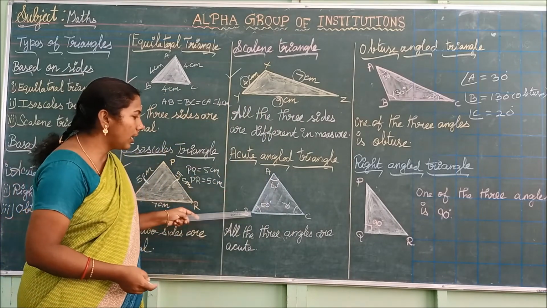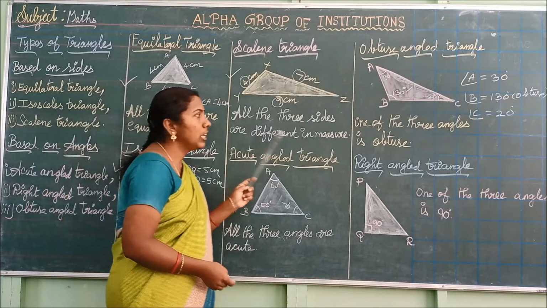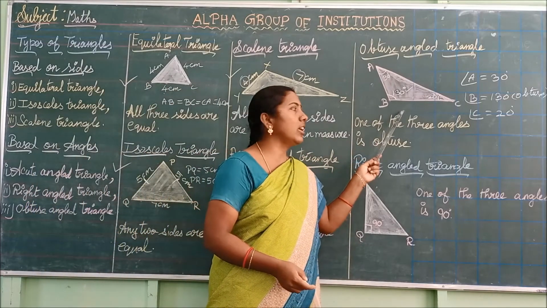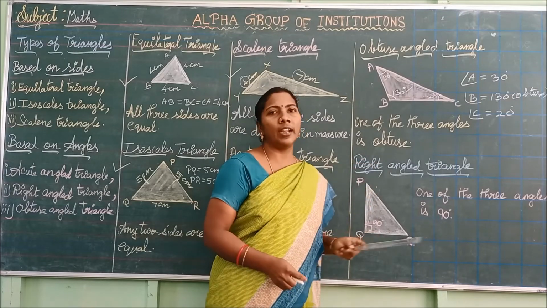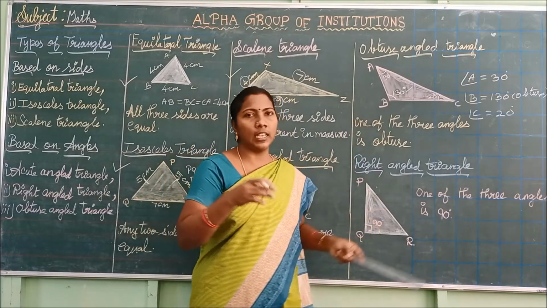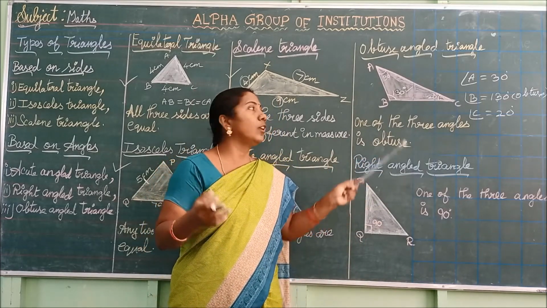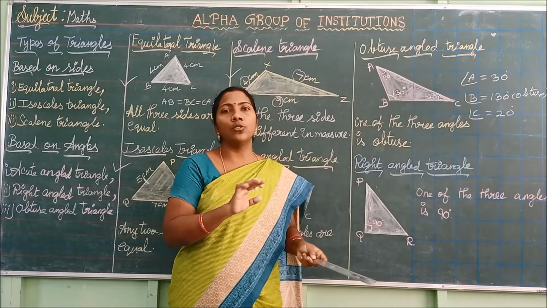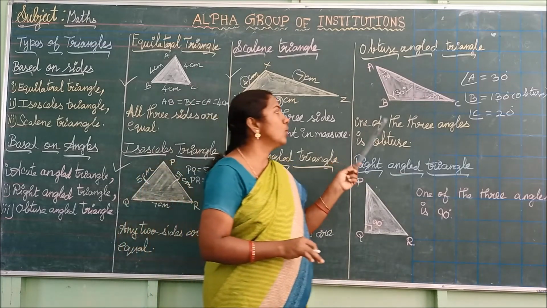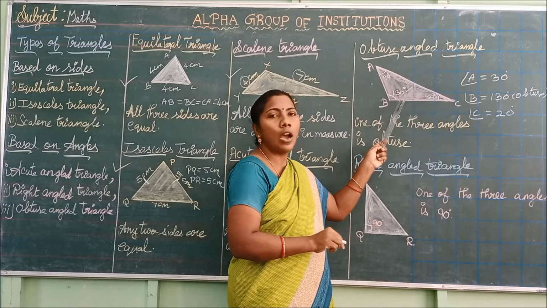If all the 3 angles are acute, then the triangle is said to be acute angled. If any one of the angles is obtuse, then the triangle is obtuse angled. No triangle has 2 obtuse angles. Only one angle should be the obtuse angle. Suppose you take 2 angles as obtuse, it would not be a triangle.